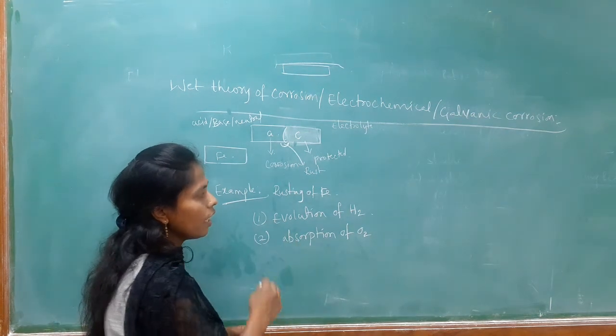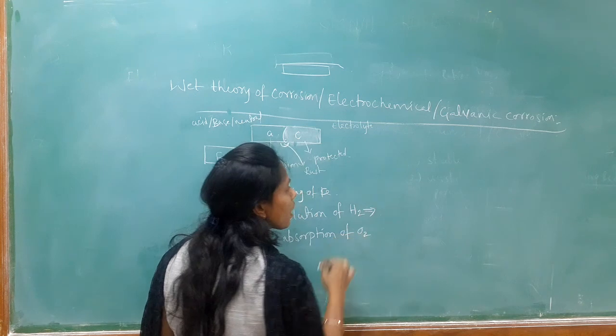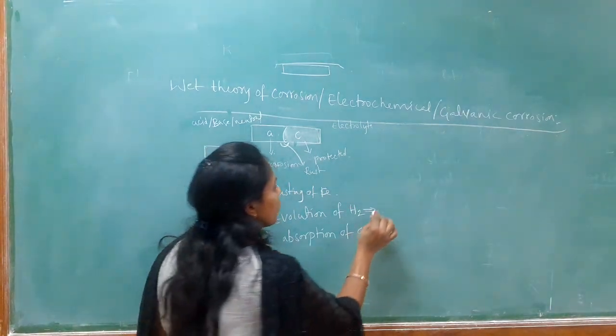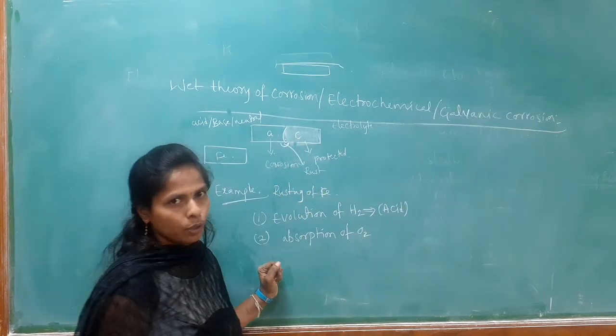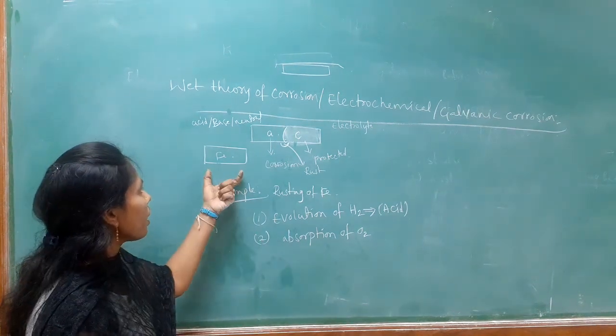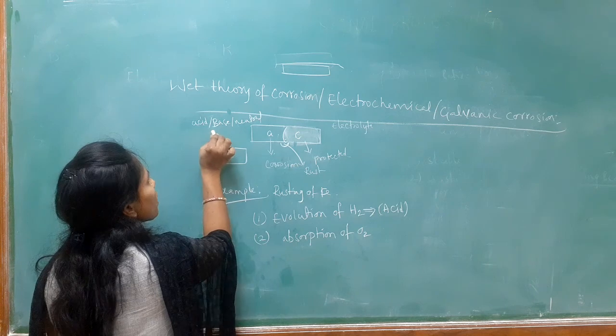So, the first one, evolution of hydrogen. We know hydrogen is evolving in the presence of acidic medium. In the presence of acid, hydrogen is evolving. So, when the metal is exposed to the acid, assume this is acid.